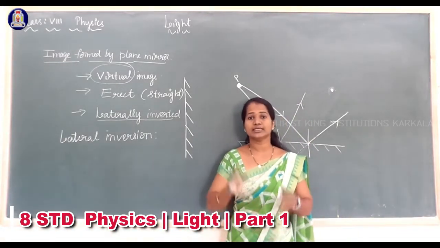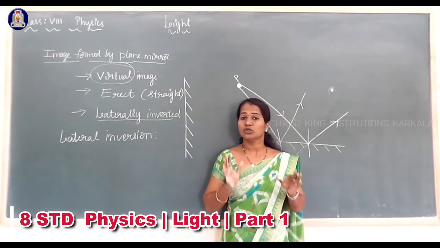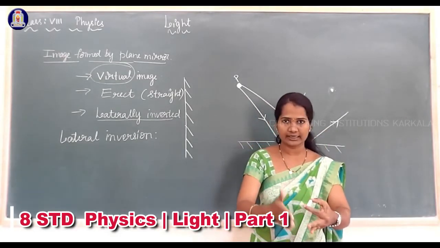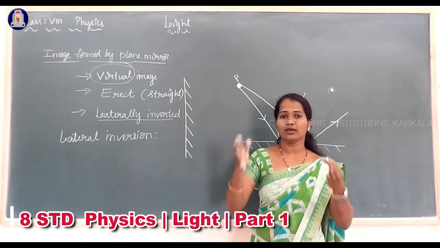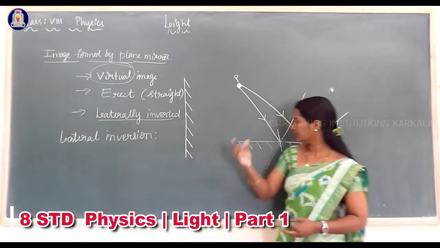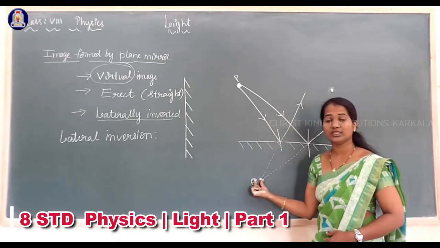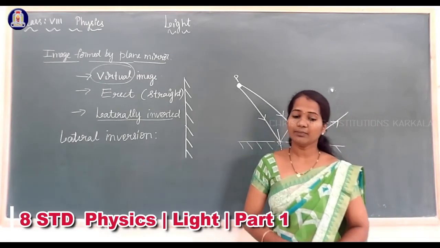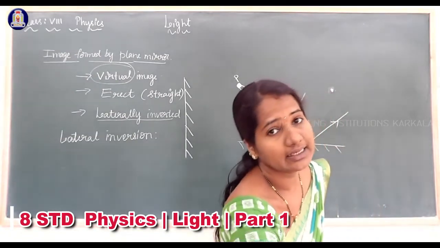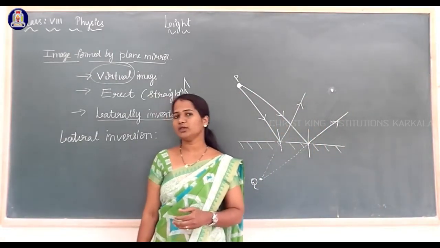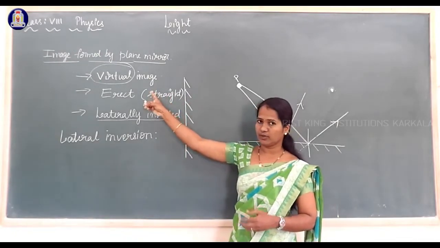Virtual in the sense that the image is formed when the rays are not actually meeting at a point. Actually, rays are not meeting. In this case, I made the rays meet at a point, so they appear to meet. The image formed when the rays appear to meet at a point is called a virtual image.